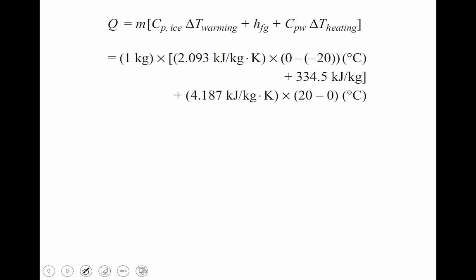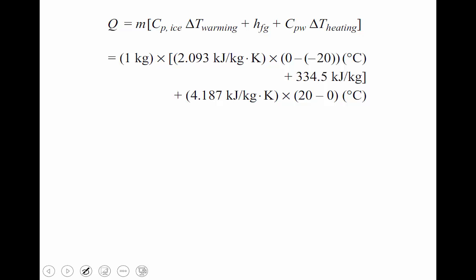Substitute things. m is equal to 1, Cp of ice 2.93, and delta T warming is equal to final temperature 0 and initial temperature minus 20. You may substitute either Kelvin or degree Celsius. There is no problem for subtracting. Only for division must you substitute the temperature values in terms of Kelvin. Other things you may substitute in degree Celsius or Kelvin, no problem.